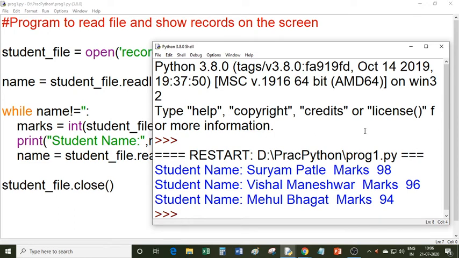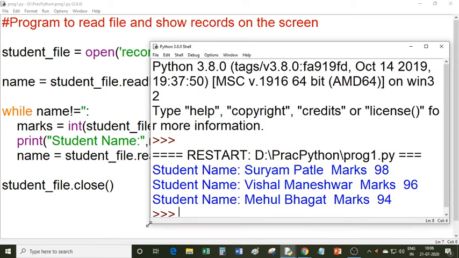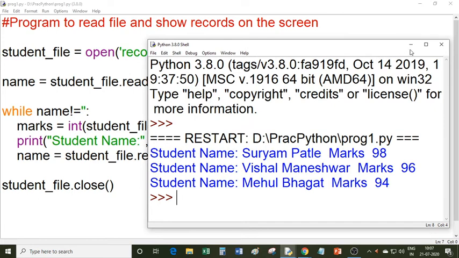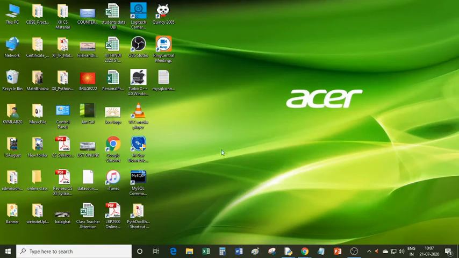Okay, so this type of programs may be asked in your practical examination. I will send you one list of practicals of class 12th Python programming, so that you can make your practical notebook also. So from the next class I will tell you which programs you need to write in your practical notebook. So this type of program may be asked in your syllabus. Let's see your syllabus. Where is your syllabus? Your revised syllabus, 12th revised syllabus.